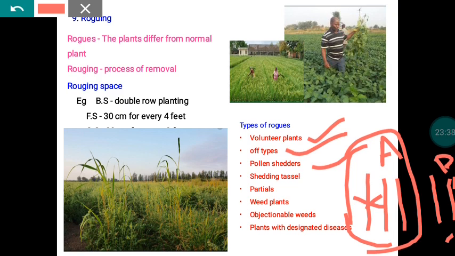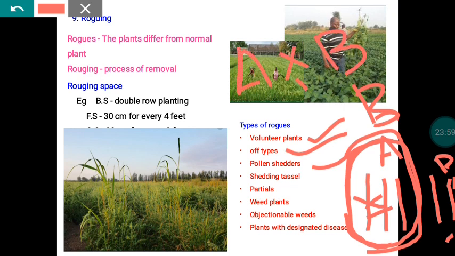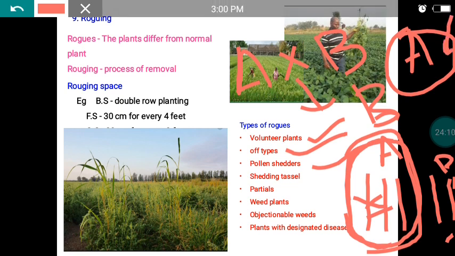The plant possibly occurring in the A row is normally the B line. In the case of a 3-line system of seed multiplication, if any pollen-bearing plants are recorded in the A row, that may be a B line, because for multiplication of the A line we are doing A cross B. So the definition of a pollen shedder is the presence of B line in an A line.